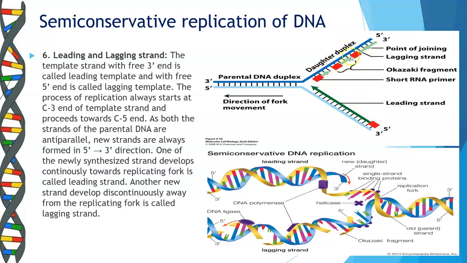Whereas in the other strand, where the direction has to go in 5'3' direction, as the polarity here is 5', you have the small RNA primers coming in between and forming small strands of the new DNA in your 5'3' direction. These small fragments are called Okazaki fragments. So here on the lagging strand, the synthesis is in a discontinuous manner from the replication fork, and hence this strand is called the lagging strand. In this picture also you can see the leading strand goes on continuously, and on the lagging strand small fragments are being formed.